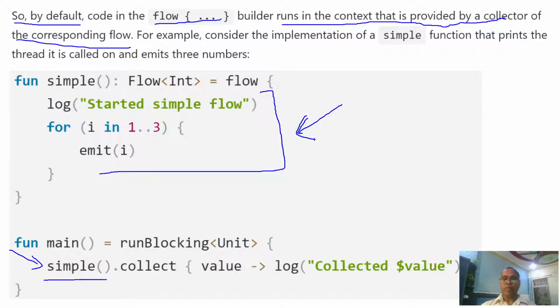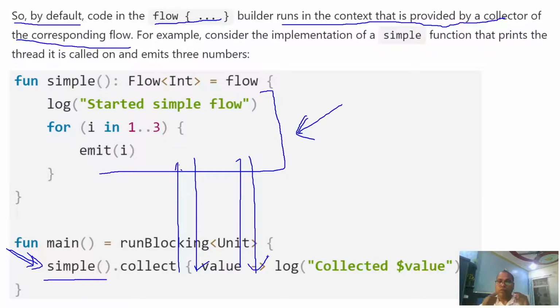Please look at this sequentially. Whenever the context is started, the same context is passed to emit and used for the first request for data, then we receive data, then again request data, then again receive data. This kind of sequential flow happens within the same context. Which context? The main one, from where the collector of the flow was started.